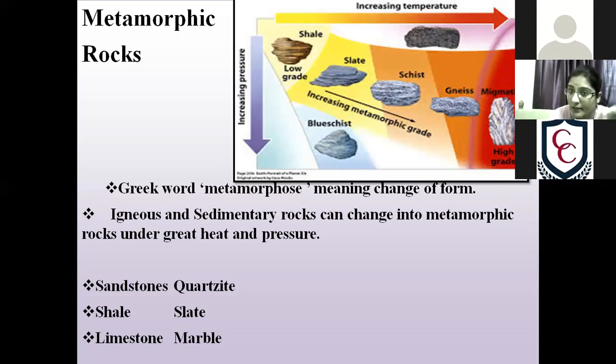Second rock: erosion and deposition. And the third, metamorphic rock, is based on great heat and pressure, under which the original form is changed and converted into a different form. Here are some easy examples: sandstone, shale, and limestone.